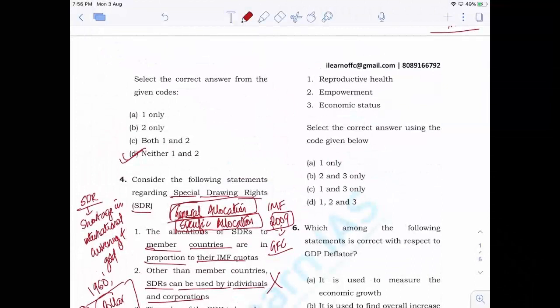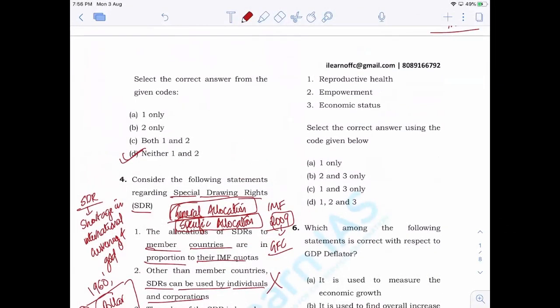Now, what are the indicators that are used in order to calculate gender inequality index? Now, you have to understand that these three are the important indicators that are used in order to calculate gender inequality index. This is very simple and direct question. And UPSC have lately asked these kind of questions.